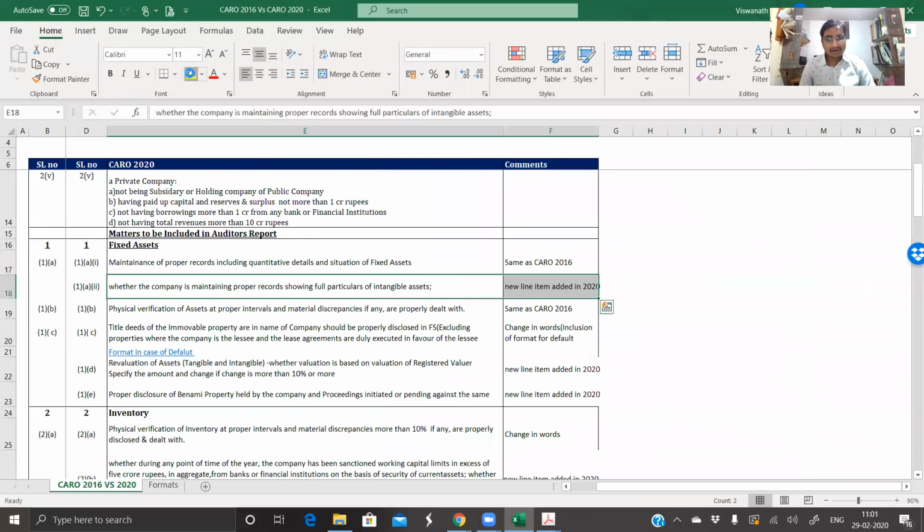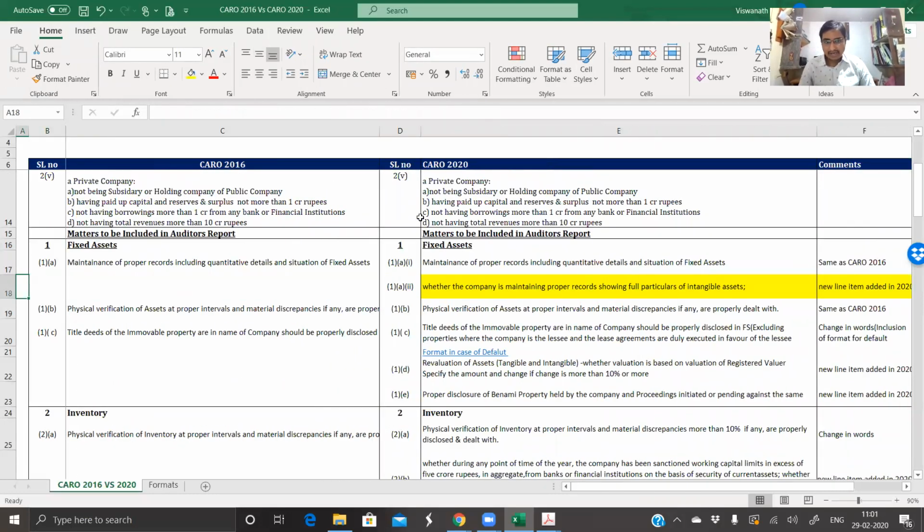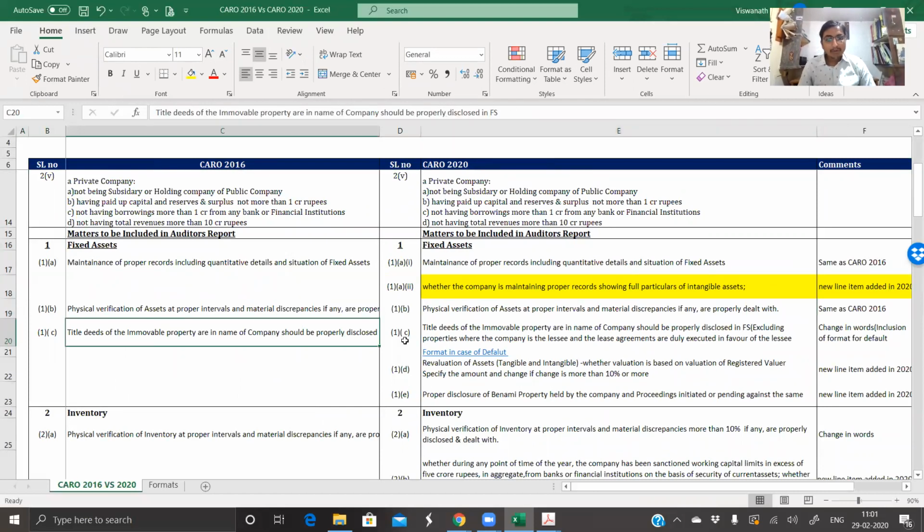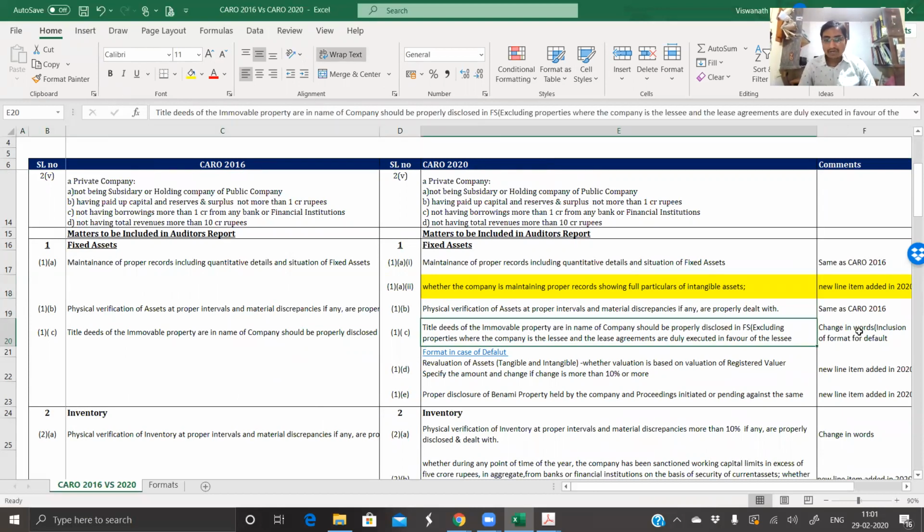I'll just highlight it for your reference in the Caro. Now, physical verification, yes, it is the same. Now, deeds of immovable property, point 1C is same, but there have been a few inclusions of words. Earlier Caro read that title deeds of immovable property in the name of the company should be disclosed. Title deeds of immovable property with the name of the company should be properly disclosed in financial statements, excluding properties where the company is lessee and lease agreements are duly executed in favor of the lessee.